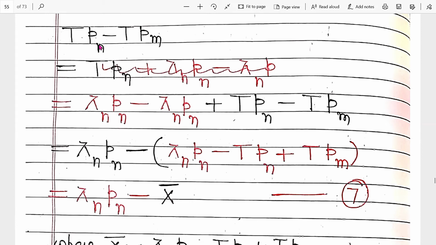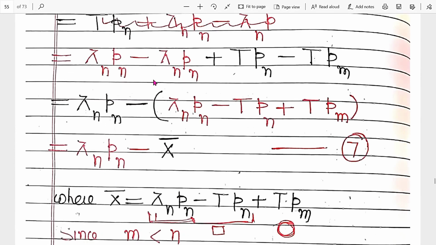Now, by using this result, we add and subtract λₙpₙ: one is adding, another is subtracting, in this term λₙpₙ. So the red color is adding and subtracting this term, and we get these values. Now the first term is as it is.